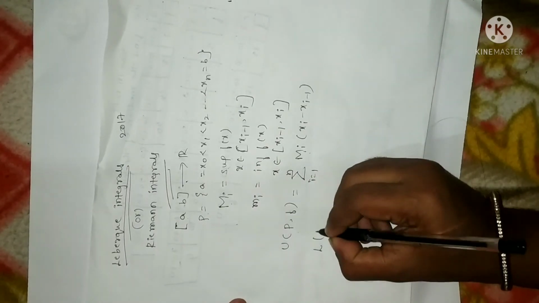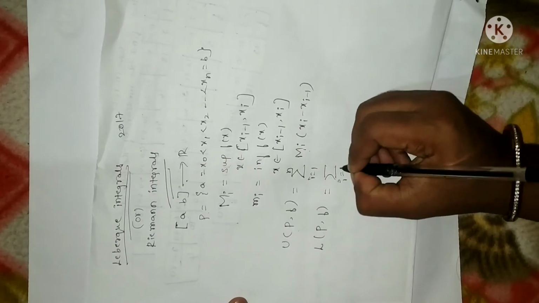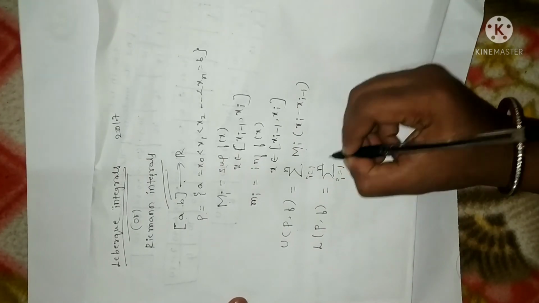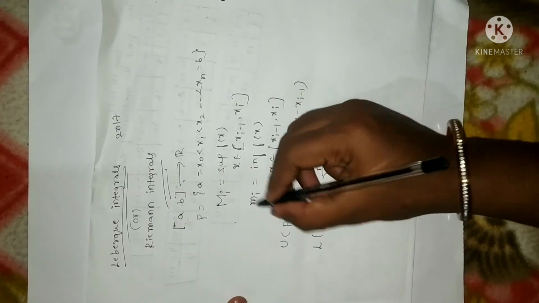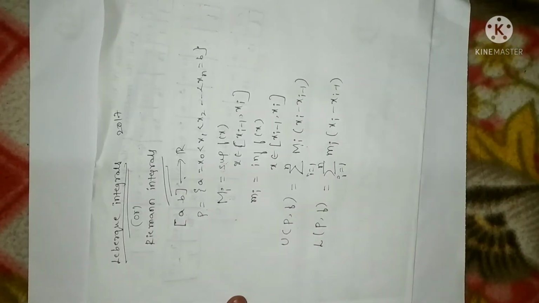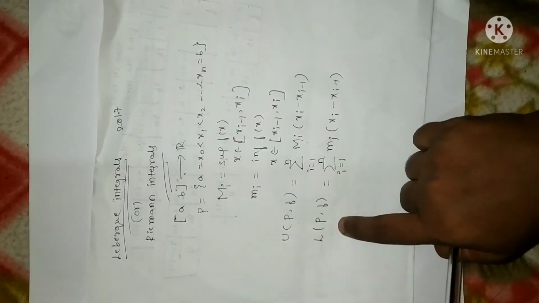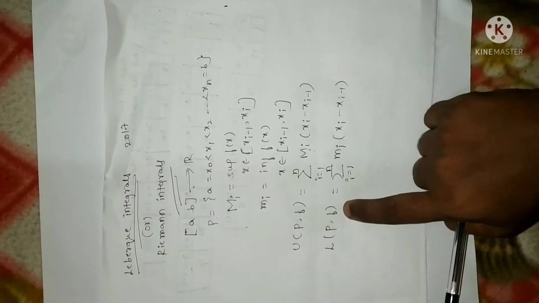Similarly, the lower bound of partition P with respect to f is given by the sum, i equals 1 to n, of all small mi's, that is the infimum over the interval xi minus 1 to xi. This is called the upper bound of a partition P with respect to f. This is the lower bound of partition P with respect to f.